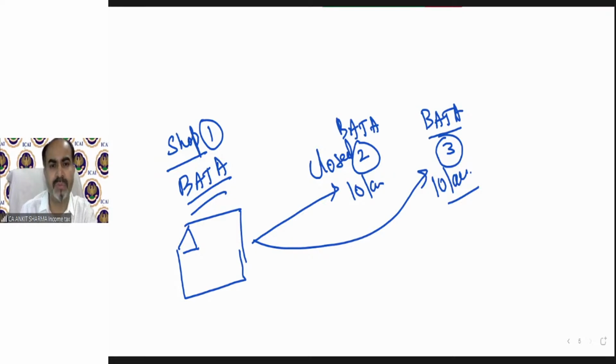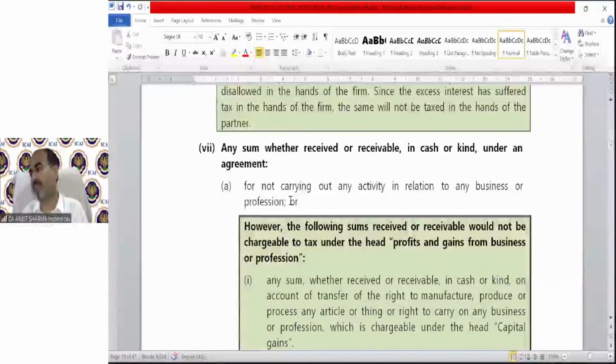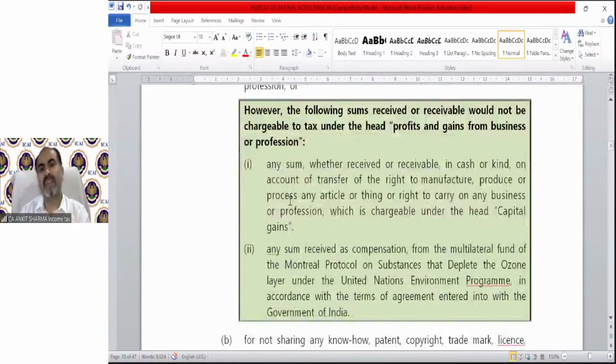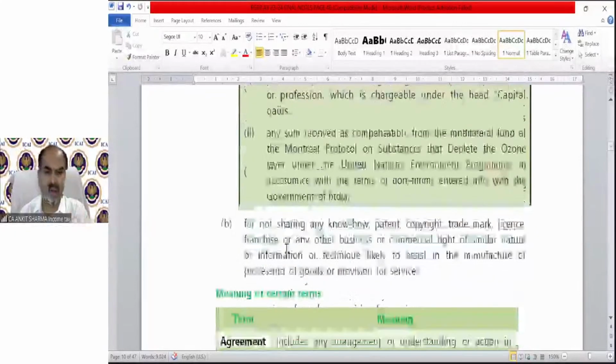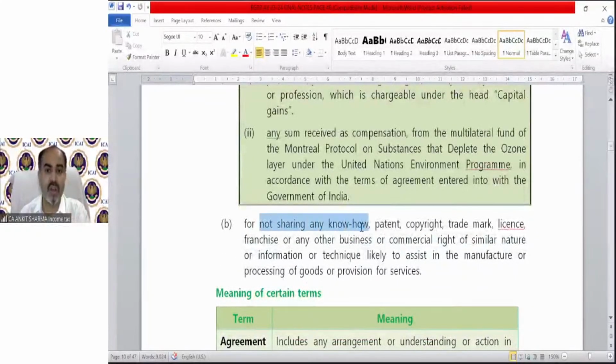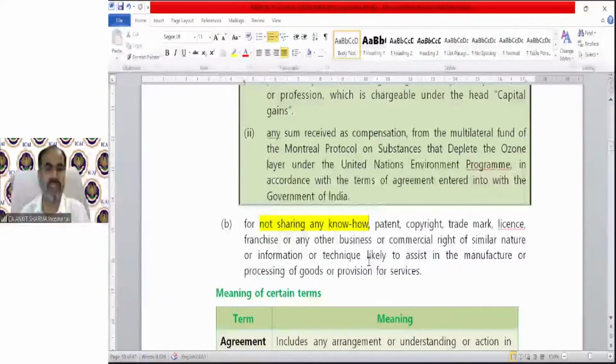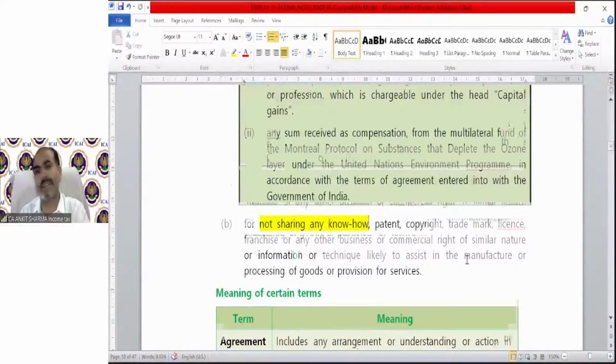Back to the notes. And the 7th point is all about this thing. Any sum, whether received or receivable in cash or kind under an agreement for not carrying out any activity in relation to any business or profession. You can go through this. This is a very simple provision. I have just given you the example and the concept for not sharing any know-how, patent, copyright, trademark, license, franchise, or any other business or commercial right, etc. Okay.